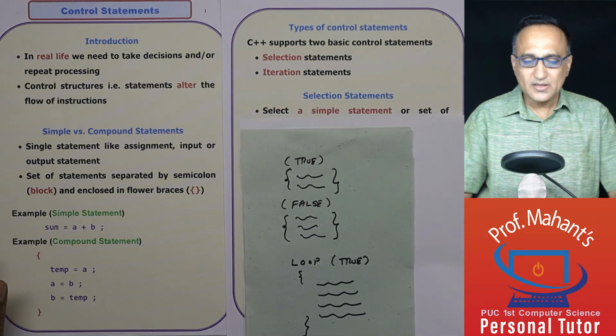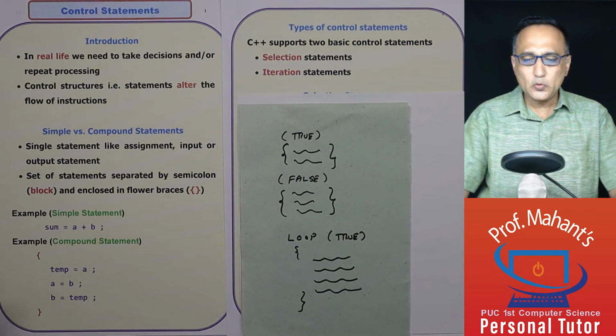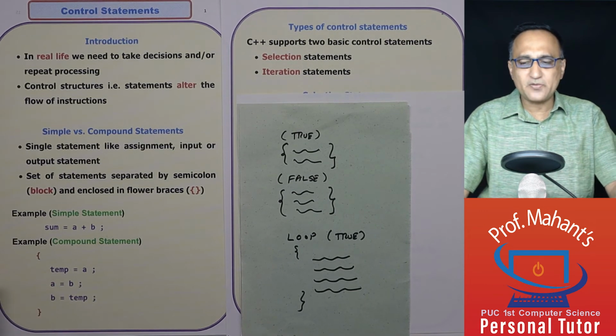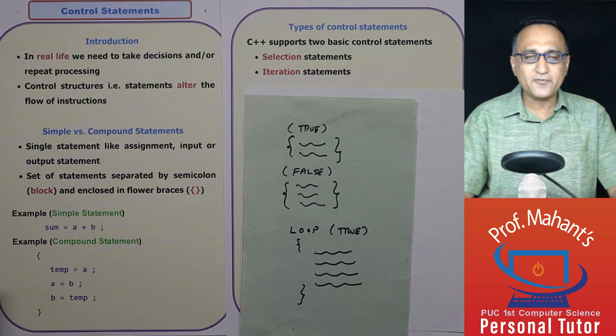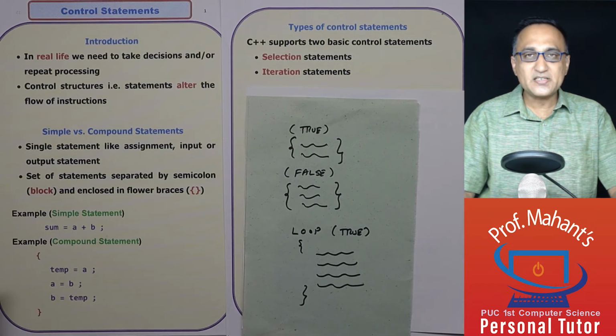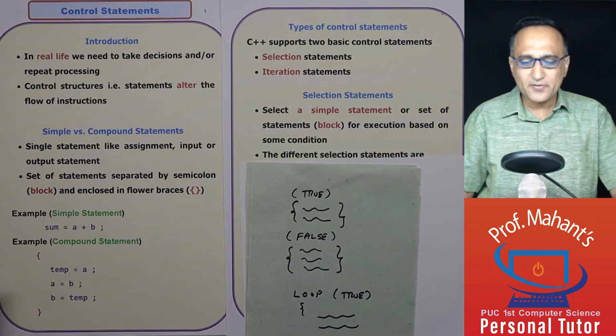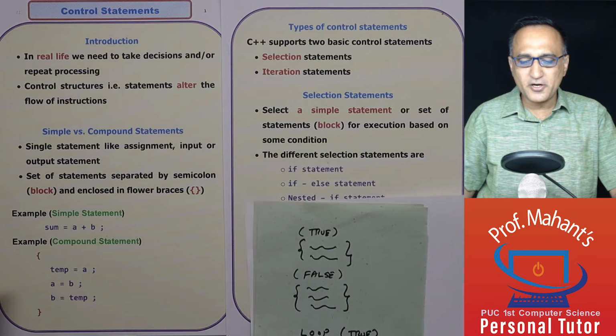Now, C supports two types of control statements. The first is selection statements. Examples of selection statements are if-else, if, else if, else if, else, switch case, and so on. And iteration is the while loop, for loop, and do-while loop. So examples of selection statements I have already told you above.